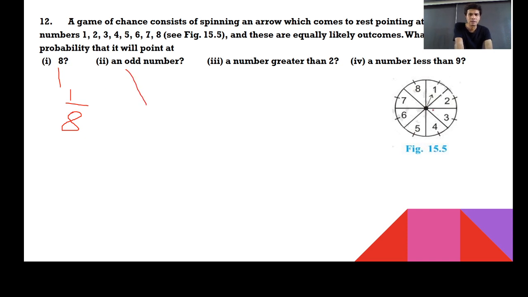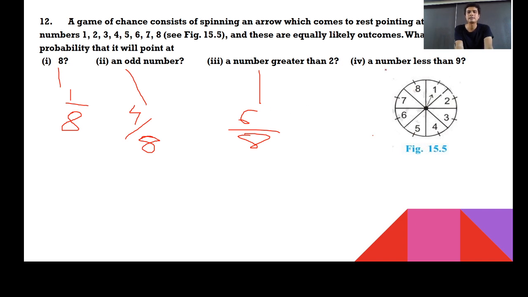Right? An odd number. Odd number कौन सा है? 1, 3, 5, 7. Total 4 number odd है. So this possibility could be 4 upon 8. And if you write 4 upon 8 in the simplest form, you can say that answer could be 1 by 2. Next, a number greater than 2. Should I consider 2? Answer is no. I should consider 3, 4, 5, 6, 7, 8. So total I have 6 possibilities. This is 6 by 8. And if I write 6 by 8 in the simplest form, it will become 3 by 4.